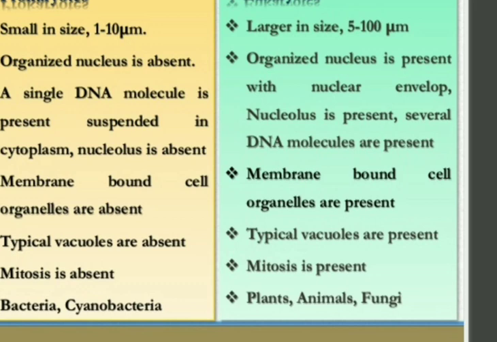Membrane bound cell organelles are present, vacuoles are also present and they show mitosis. For example, plants, animals and fungi come under eukaryotes. So I think prokaryotic and eukaryotic cells are clear to you.